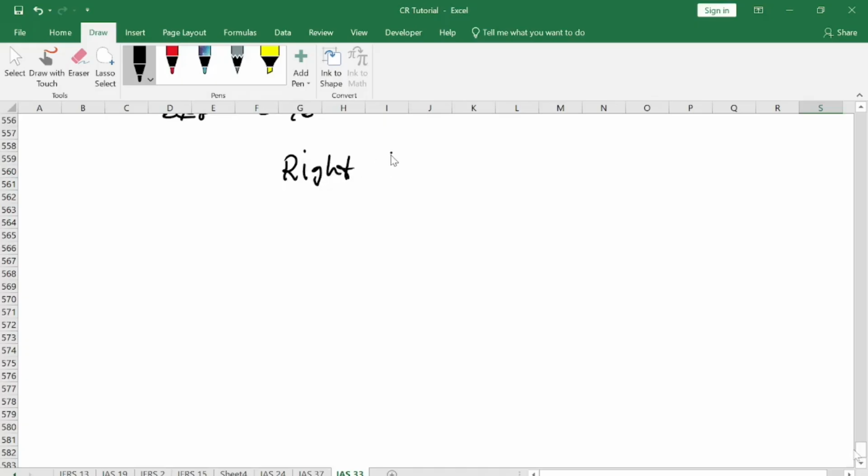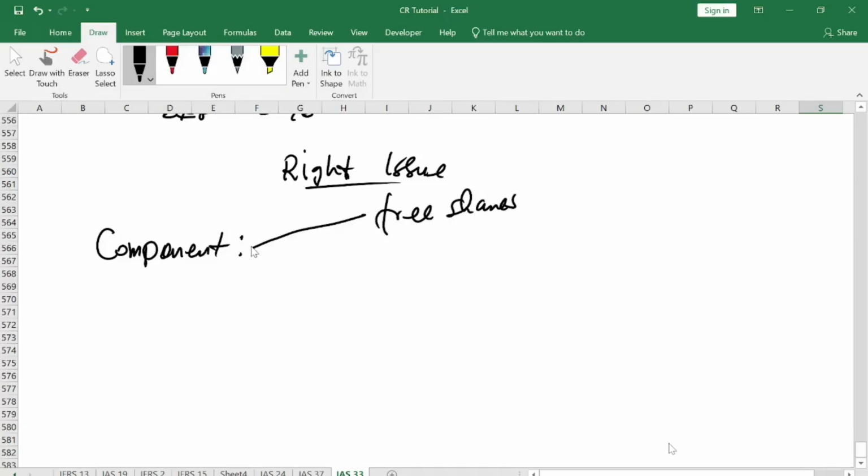Right issue. When we pick right issue, a right issue has two components: a component of free shares and a component of purchase shares. What is a right issue? A right issue is a situation where the company needs money, maybe they are cash strapped.